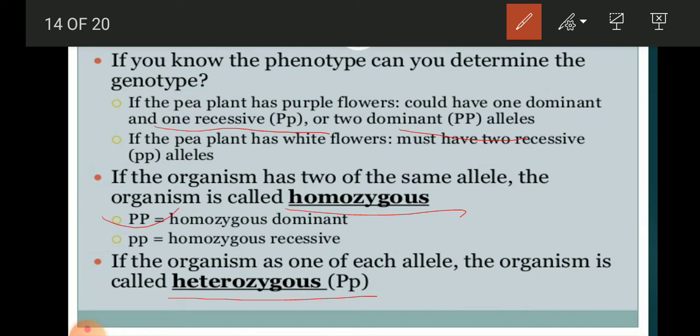In homozygous forms, both alleles are the same. If they are the same and dominant, that is called homozygous dominant. If they are recessive and the same, they are called homozygous recessive. And if dominant and recessive are both present, that is called heterozygous.